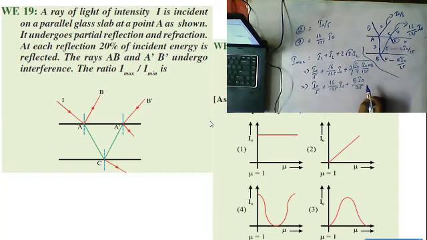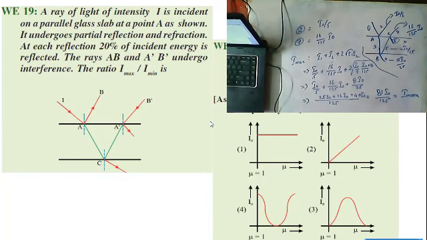Okay, so we can write this as I naught into, the LCM is how much, guys? 125. So here it is 25 I naught, and here it is the same 16 I naught, and here it is 40 I naught. That is overall 81 I naught by 125. So I max is this, which is equal to what? I max.